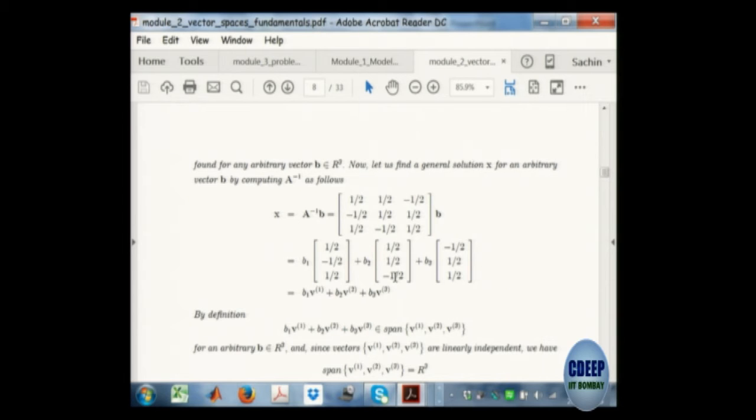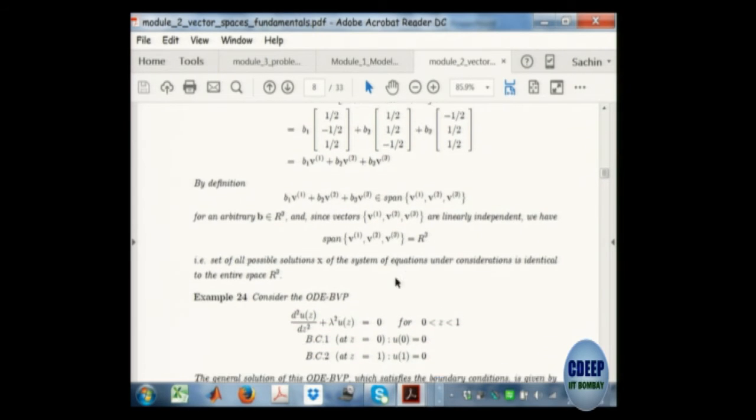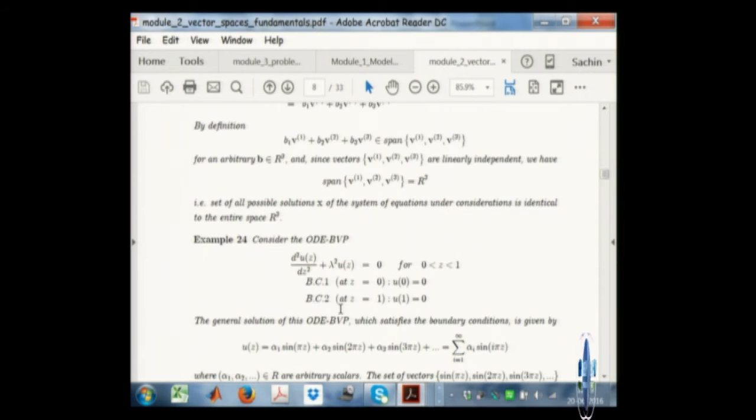Likewise, if you want to motivate students to understand this vector space idea, then you have to also give an example from the set of continuous functions. So I want to solve this problem. This is a typical problem that you might get in engineering. Probably there are similar problems in electrical.